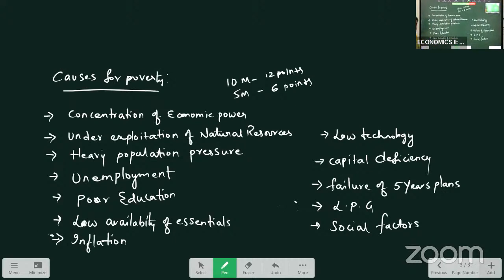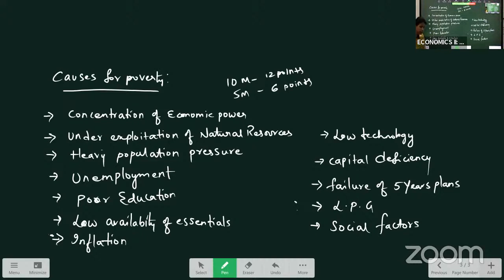Causes for poverty: why does poverty still exist in India? Though we say India is a fast developing economy and many measures are taken for development, we still find people below the poverty line. What are the reasons? Concentration of economic power, underexploitation of natural resources, heavy population pressure, unemployment, poor education, low availability of essentials, inflation, low technology, capital deficiency, failure of five-year plans, the LPG model of development, and social factors. So just go through these answers.